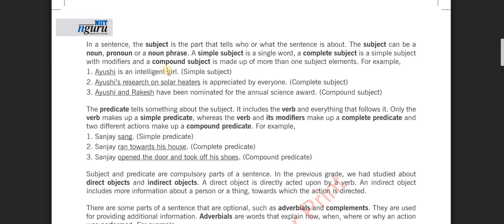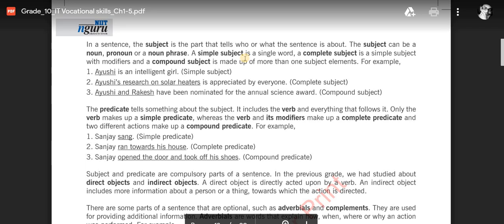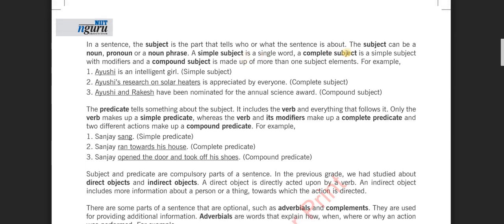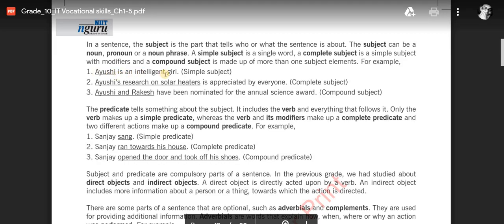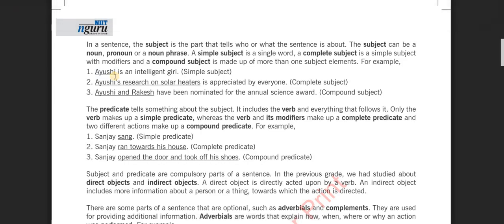In a sentence, basically we'll learn the different parts of a sentence. In a sentence, the subject is the part that tells you what the sentence is about. There is one subject in a sentence. The subject can be a noun, pronoun, or noun phrase. Like Ayushi is an intelligent girl. Here Ayushi is the subject, which is a noun.